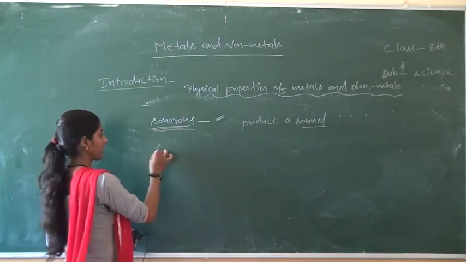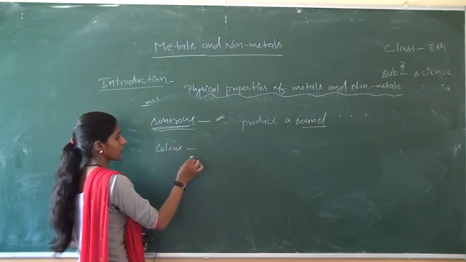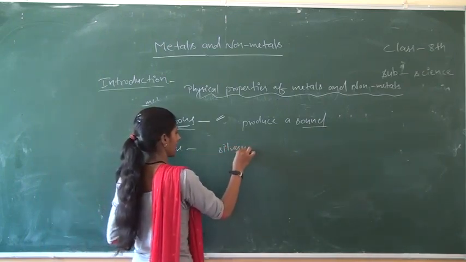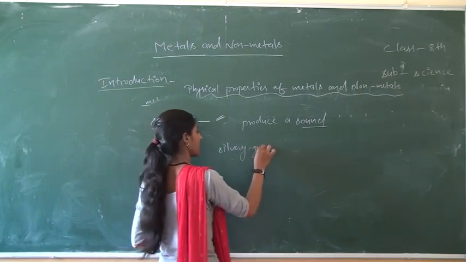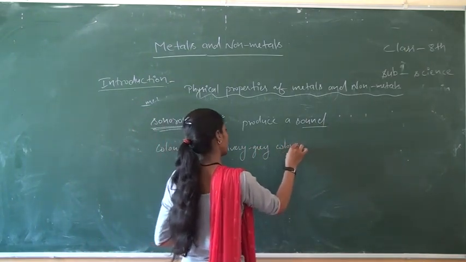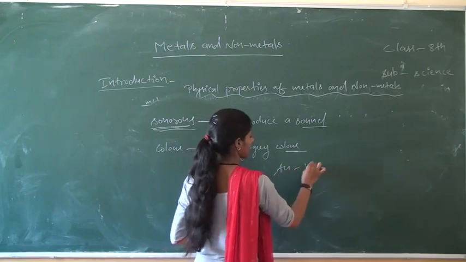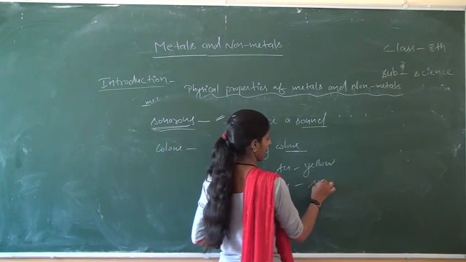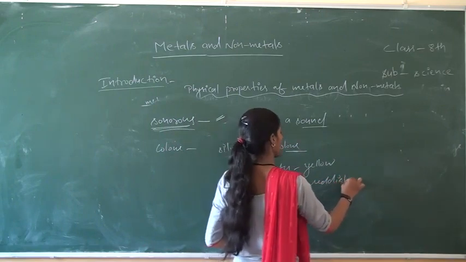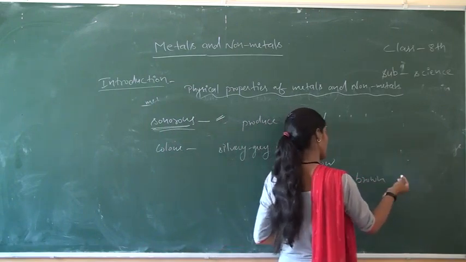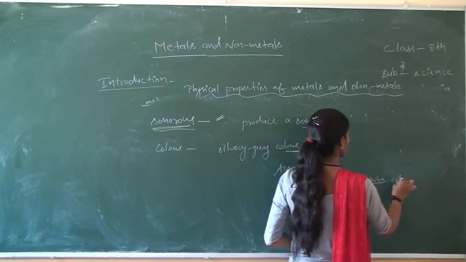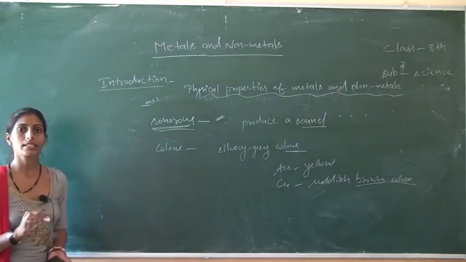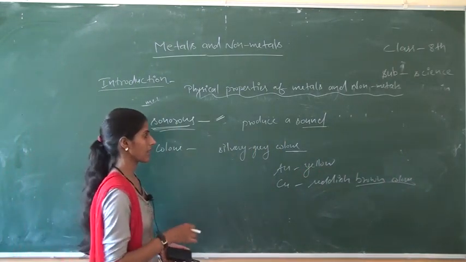After that, color. Generally metals exist in silvery grey color, but gold exists in yellow and copper exists in reddish brown color. These are some basic physical properties about metals.